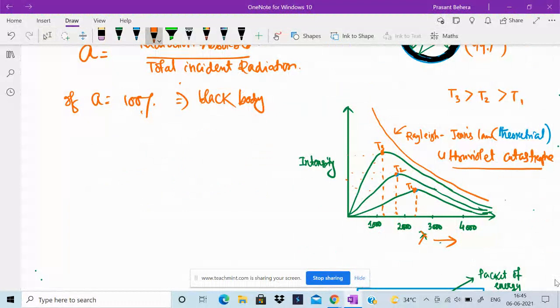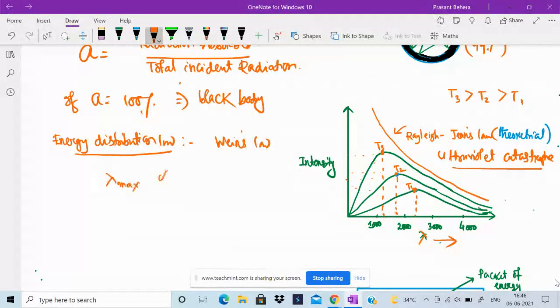So from Wien's displacement law, the energy distribution law, it is observed that lambda maximum is inversely proportional to temperature.